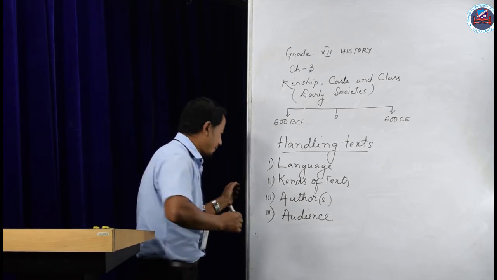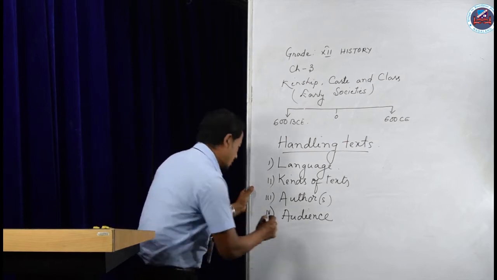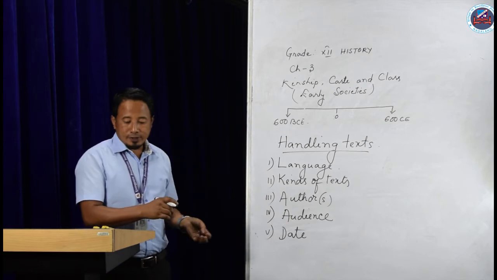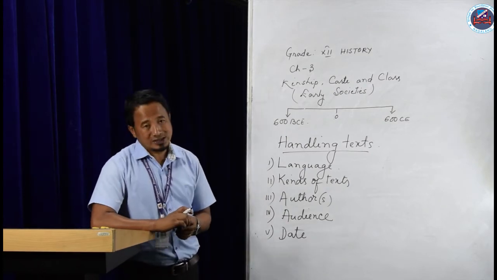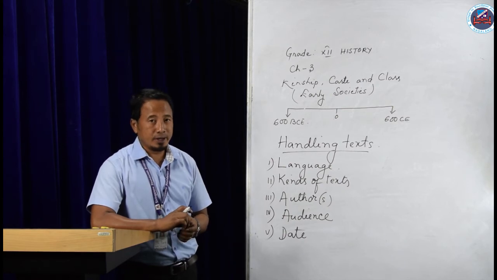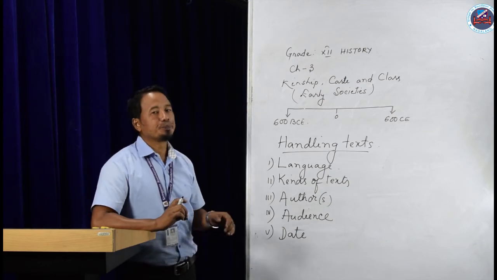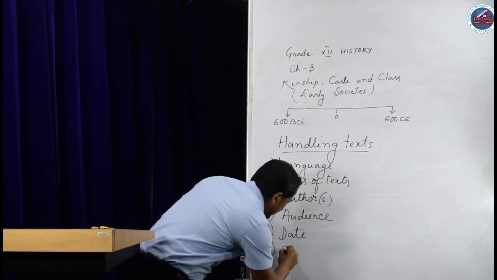Next element was date. So they will try to find out at what time that book was written and what time the book is referring to. Number 6, place.